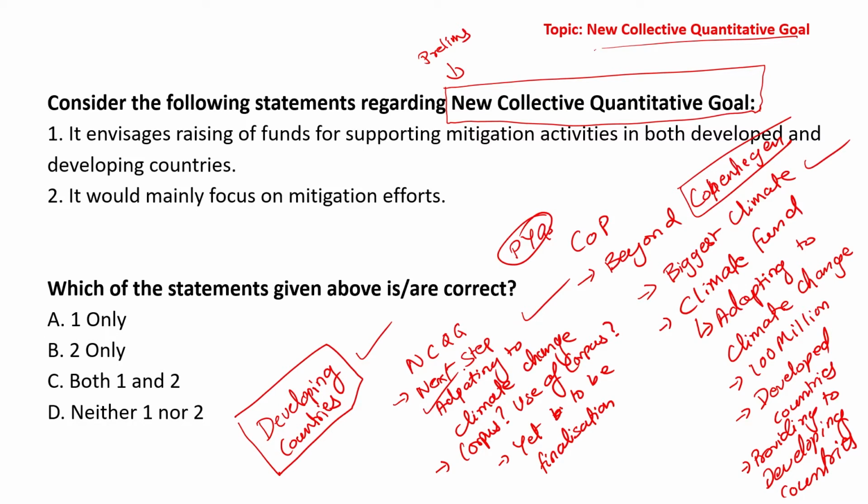So let us consider the statements provided. First statement, it envisages raising fund. Okay, this is correct. For supporting mitigation, again correct. Activities, mitigation activities. Which mitigation activities? Climate change. Mitigation activities in both developed and developing countries? No. It is only focusing on developing countries. Second, it will mainly focus on mitigation efforts. Dekho, second statement is also not correct because it focuses on adaptation.